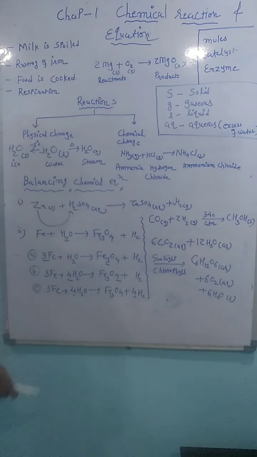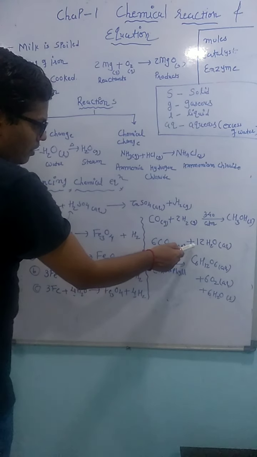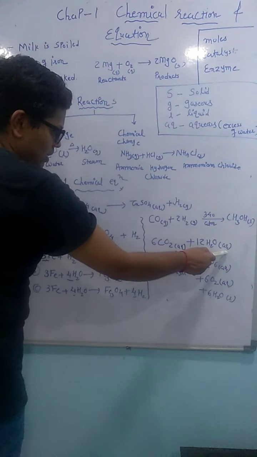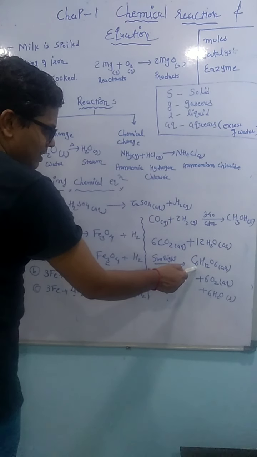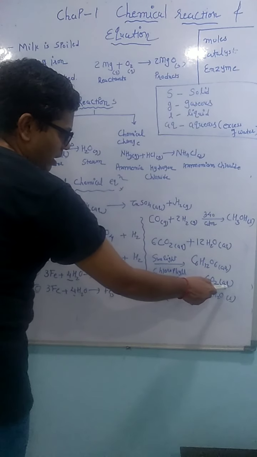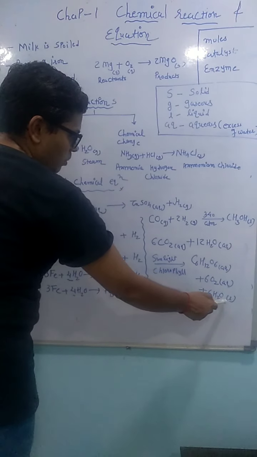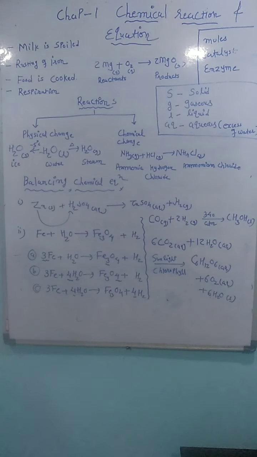Chlorophyll contains magnesium. So what happens here? 6 moles of carbon dioxide in aqueous form react with 12 moles of water in aqueous form. In the presence of sunlight and chlorophyll, we get glucose C6H12O6 in aqueous form plus 6 moles of oxygen in aqueous form plus 6 moles of water in liquid form. This reaction is called the photosynthesis reaction.